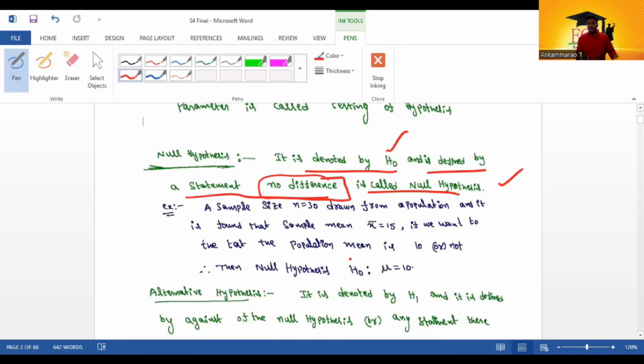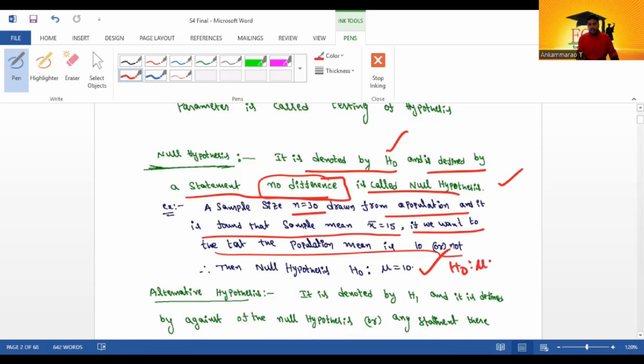Suppose I am taking an example. Here a sample of size n equal to 30 is drawn from a population, and it is found that the sample mean x bar equal to 50. If we want to test whether the population mean is 10 or not, the null hypothesis is H naught: mu equal to 10. It is called the null hypothesis. Here the statement taken is of no difference. We are only taking the equality statement. It is called the null hypothesis.